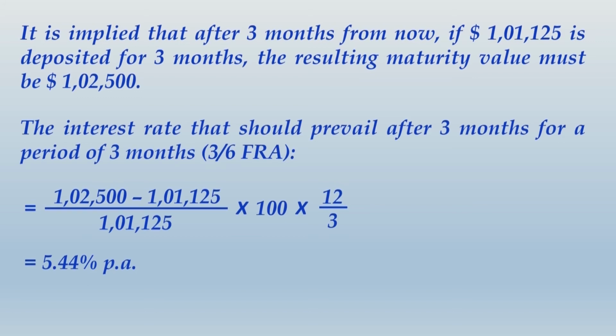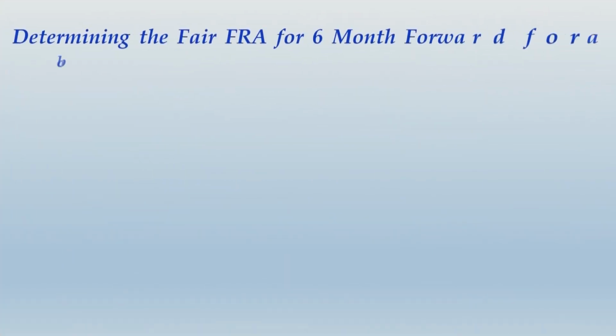So note this down and then we move ahead with the second part of the question. Alright friends, you would have finished writing this as well. Let us now move to the second part of the question. In the second part of the question, they have given you the 6-month rate and 12-month rates of LIBOR. That means the borrowing and investing rate for 6 months and 12 months are given. You should work out a 6 by 12 FRA rate, which will be a fair FRA rate, and then we would compare that with the actual FRA rate quoted by the bank. So let us do the simple part first. Let us first work out the 6 by 12 FRA rate.